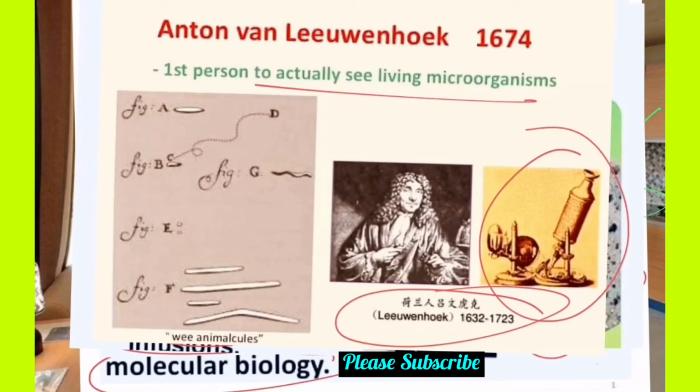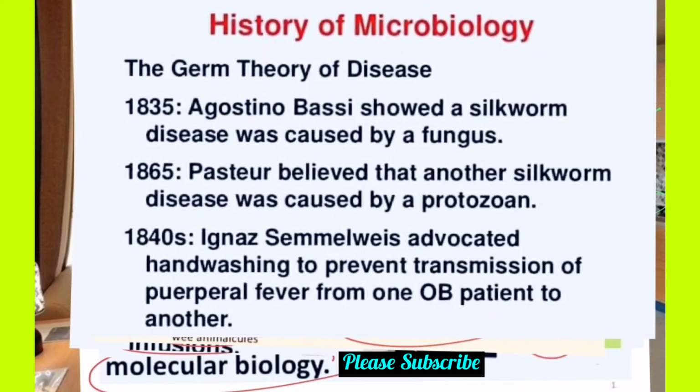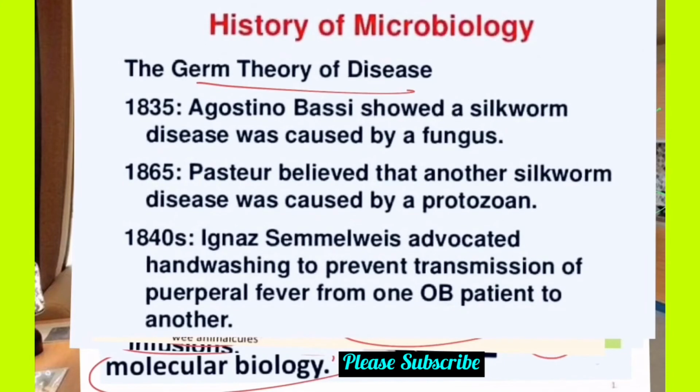So we need to understand the starting point of microbiology, how it developed, how it was formed by using microscopes, and its importance in history, what the historical importance means. So we need to understand history. Antony van Leeuwenhoek gave the germ theory. In 1835, Agostino Bassi showed the silkworm disease was caused by a fungus. This is the history of microorganisms.